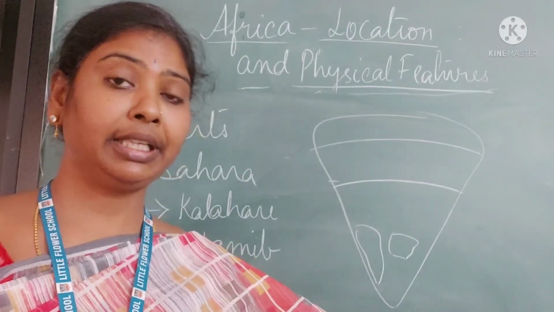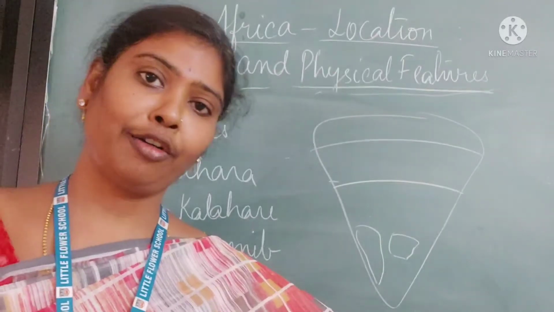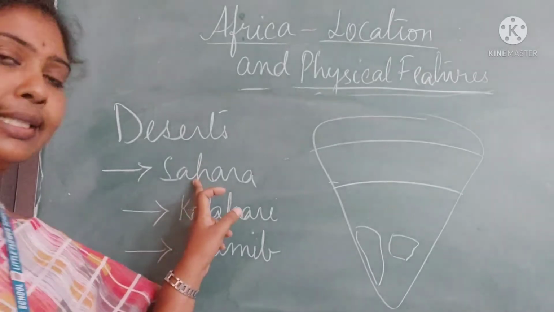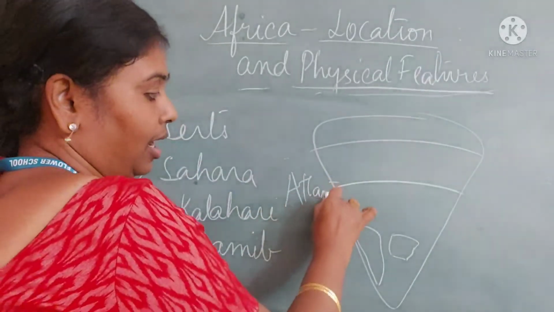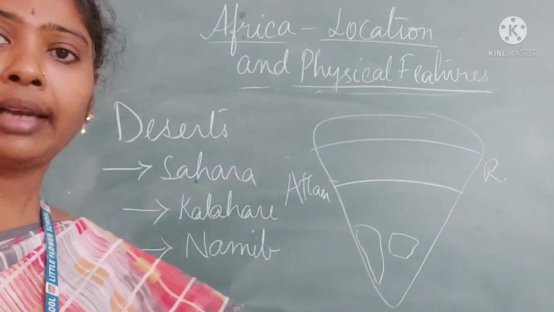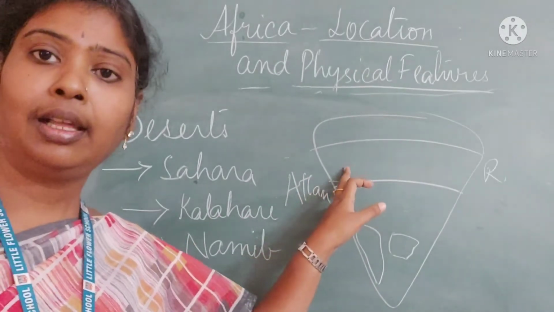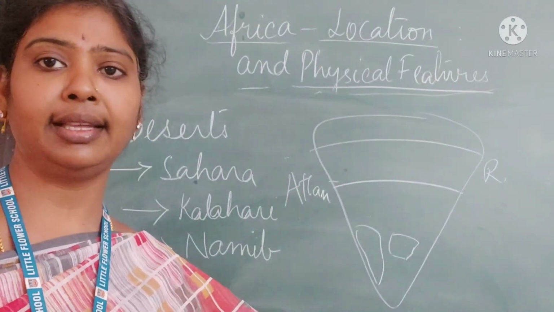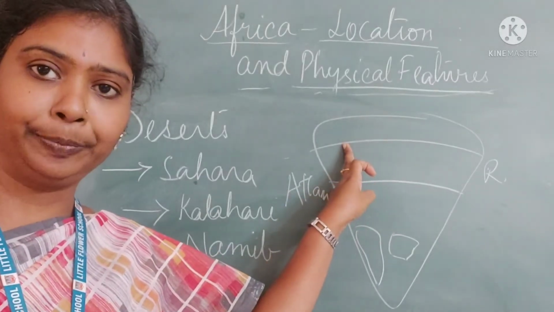And the next part we come to is the extensive relief feature of Africa, that is the deserts. The first one we are going to see is the Sahara Desert, which extends from Atlantic Ocean to Red Sea. Such a big desert, the largest desert in the world and the hottest desert in the world. So it lies in the northern part of Africa.